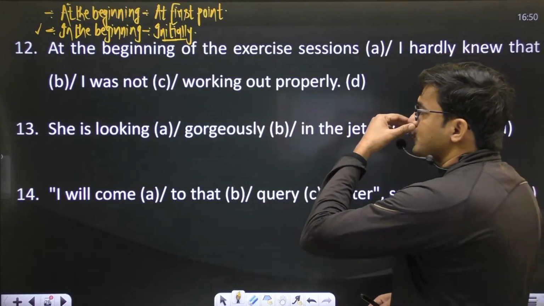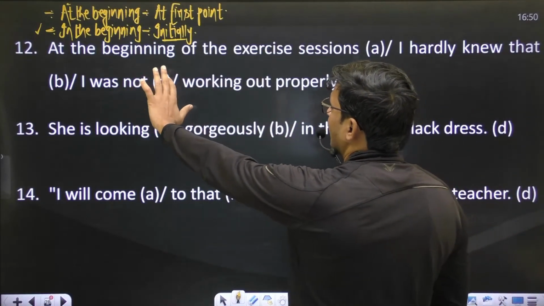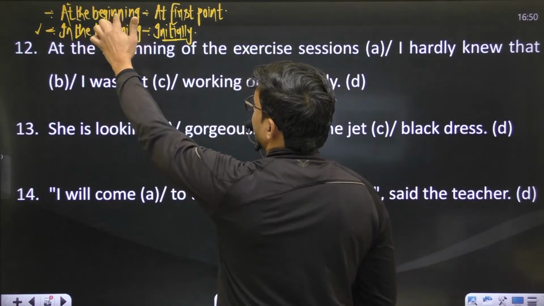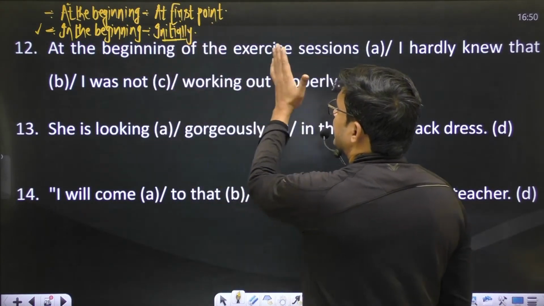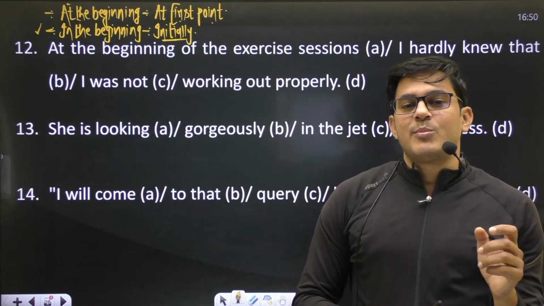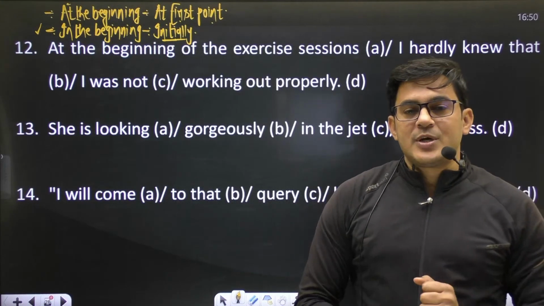If you observe the sentence, it says "at the beginning of the exercise". Beginning of what? Exercise. "At the beginning" means at the first point of the exercise. But it is not talking about the first point of the exercise.